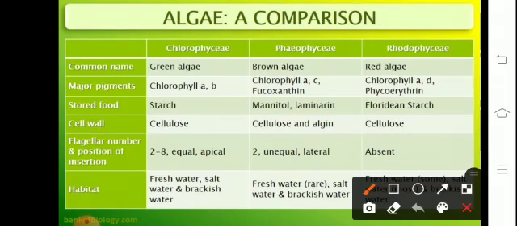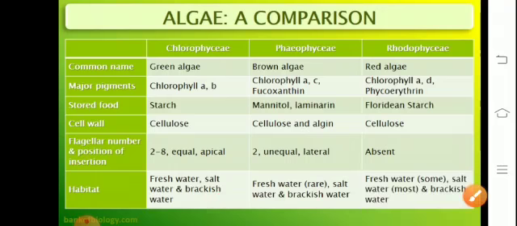The flagella, whether they are present or absent. The habitat: when we talk about the green algae, it's found in fresh water, salt water, and brackish water, that's where the salt and the fresh water meet. And when we talk about the Rhodophyceae, it is basically salt water mostly. The brown algae are generally found in salty water as well as brackish water.